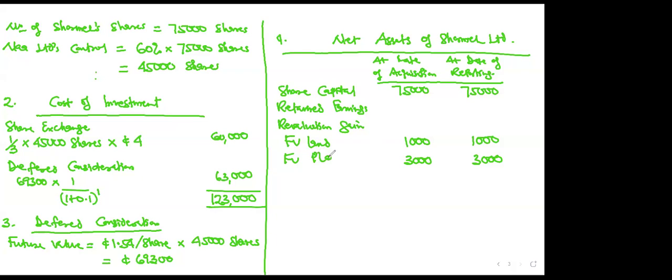Yes. So you have to read further to find out the policy for depreciation. It says that the plant had a remaining useful life of 2 years at the date of acquisition. So now you come here and say fair value depreciation. You have to calculate the depreciation on it. They say 2 years. So 3,000 divided by 2 years. But remember, we have operated for 6 months. So the depreciation will be times 6/12. Is that clear? Yes, sir.